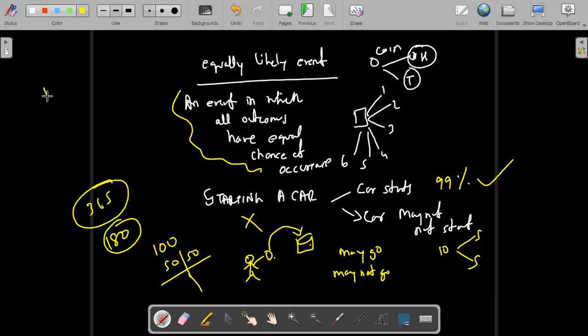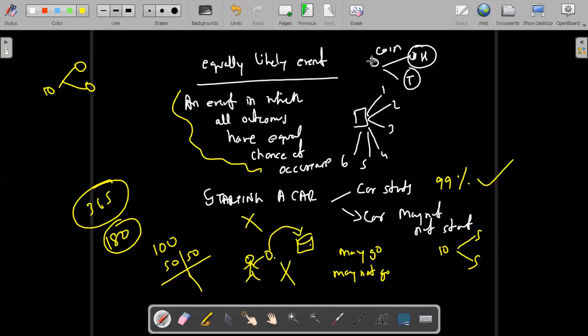But tossing a coin is not like that. When you toss, heads and tails have an equal chance. Here it is not an equal chance. It depends on the player. So when we talk about equally likely, this is not an equally likely event again. Why? Because it depends on the skill of the person who is playing the ball, isn't it? In a coin, however much mastery you gain, the probability of getting head and tail will still remain 50%. But here, the more you master it, the probability of going into the basket will be more. Are you understanding? So depending on your skill, the probability will increase. That is why people practice.